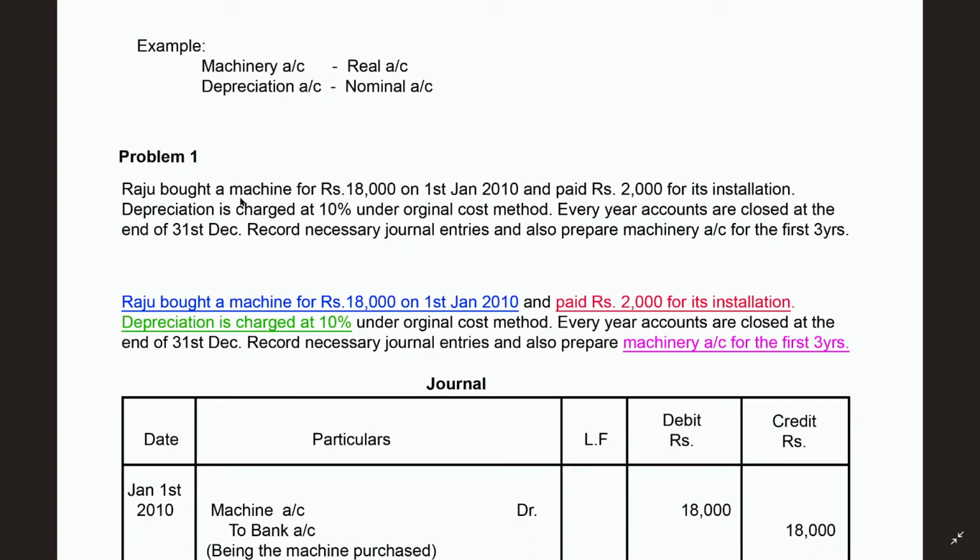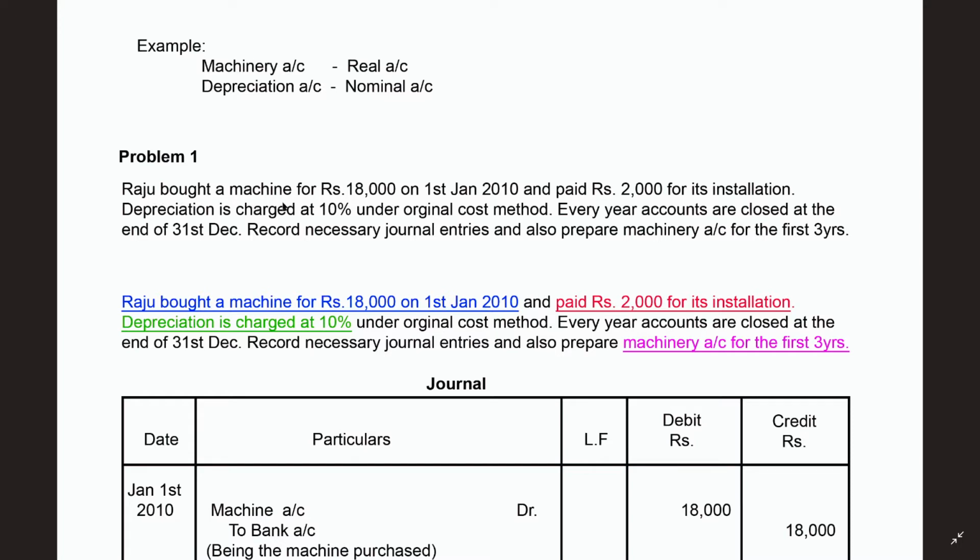Now I will take one example so that it will be very clear how to write the journal entries for each and every problem. While going through the problem, read it once again so that you can understand where I am going to write the journal entries. Here one problem is given to you. Let me read the problem also.